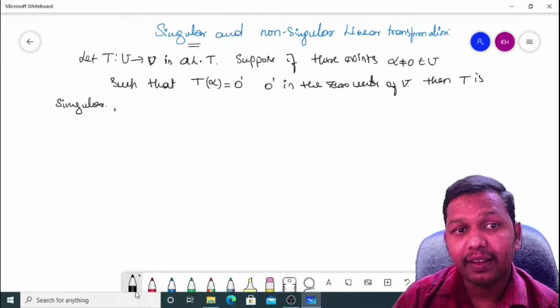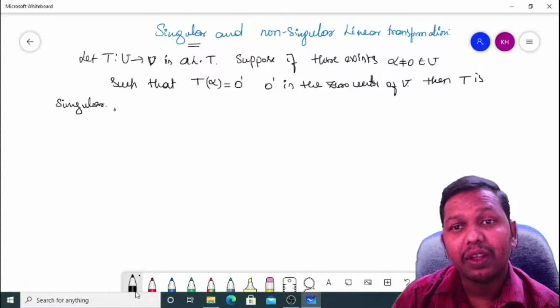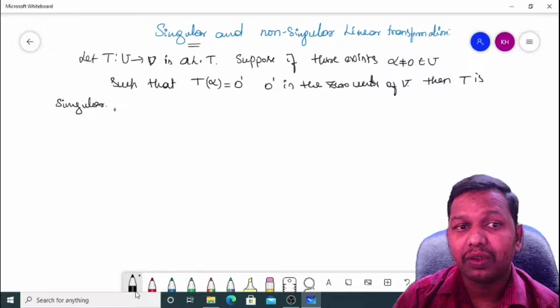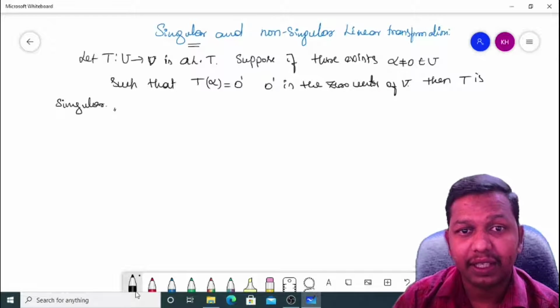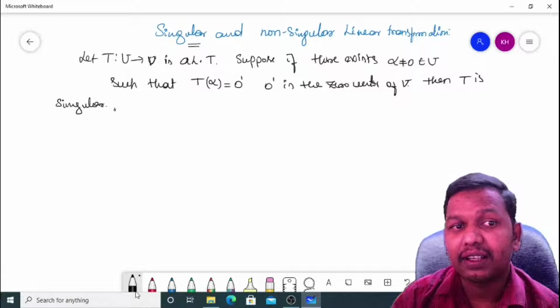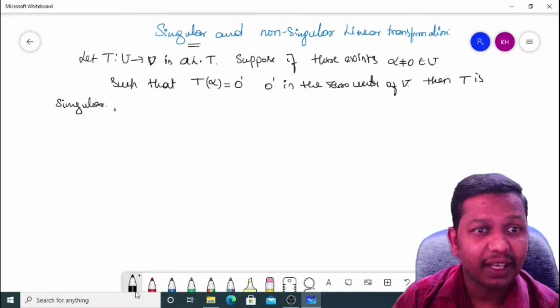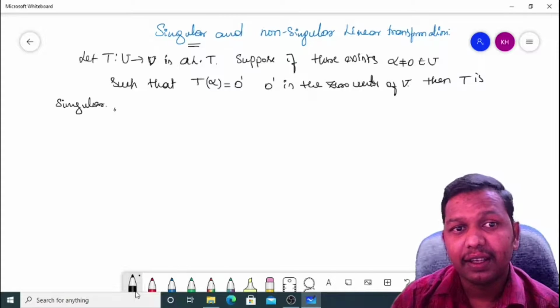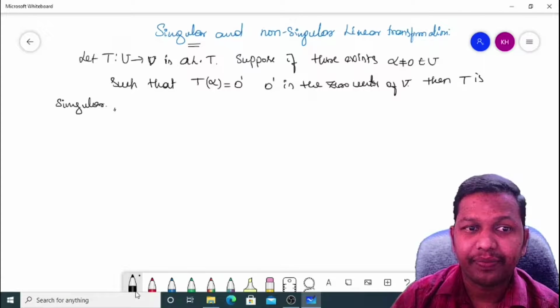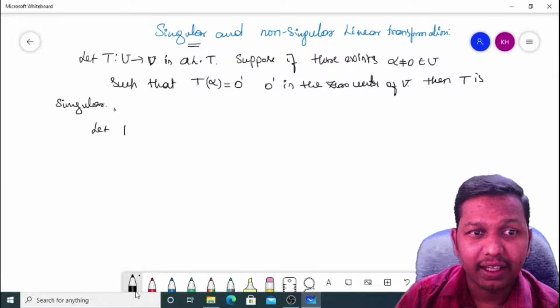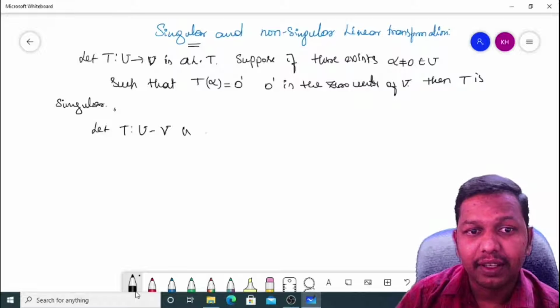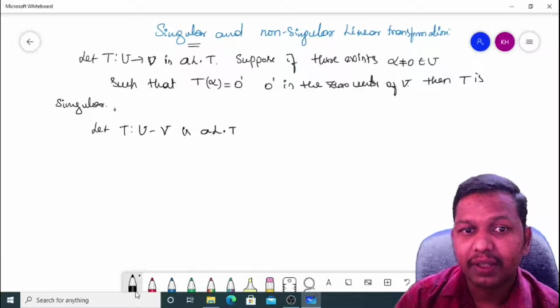Otherwise, that means if there is no non-zero vector whose image is the zero vector, then that linear transformation we call a non-singular linear transformation. So, let T from U to V be a linear transformation.